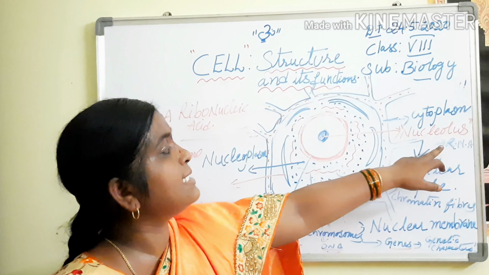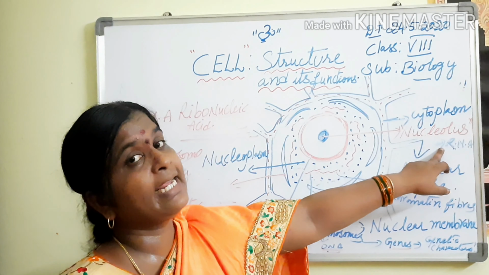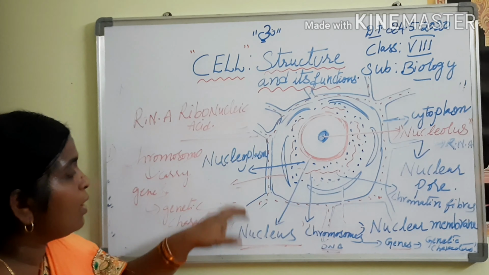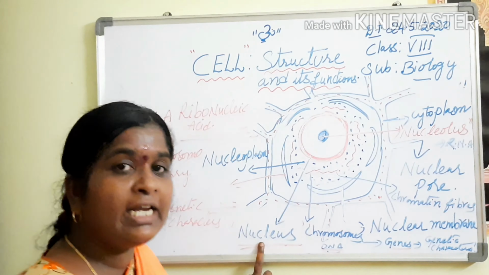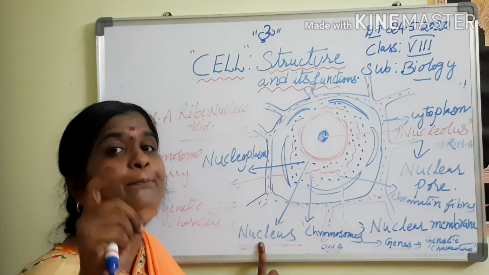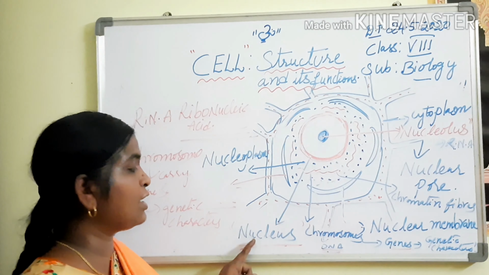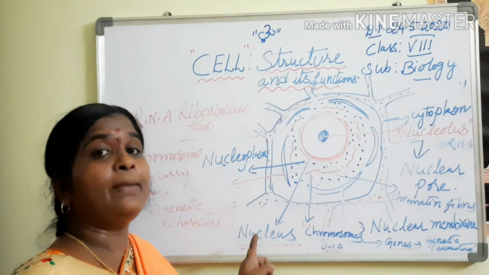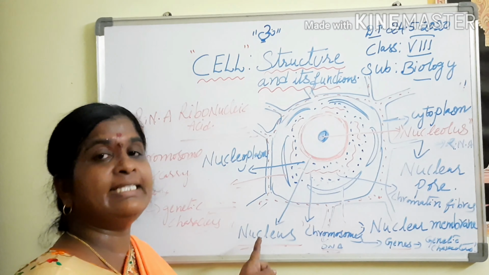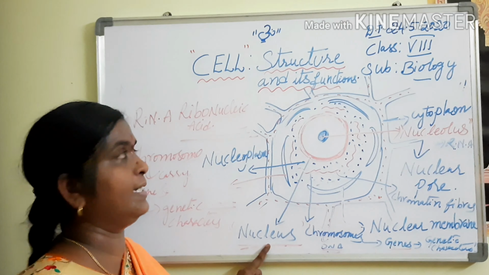And the nucleus is rich in what? RNA, that is ribonucleic acid. The nucleus plays a very important role in controlling the metabolic activities of the cell and carries the genetic characters from parent to offspring.